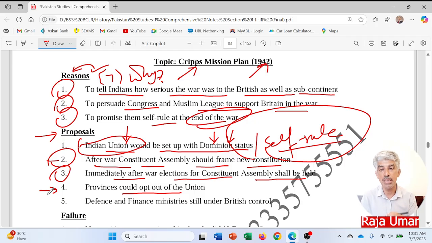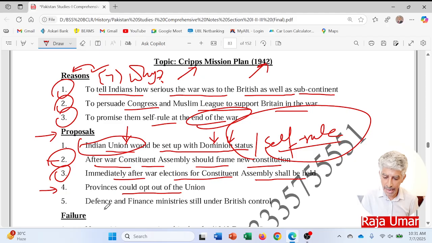But again, the point is, after the war, as there was no Constituent Assembly at that time, elections had not been held yet, and the new constitution was not there, the dominion status was not there yet, then how could it be accepted, if all the things are still in the pipeline, or you can say on the paper or in the minds.